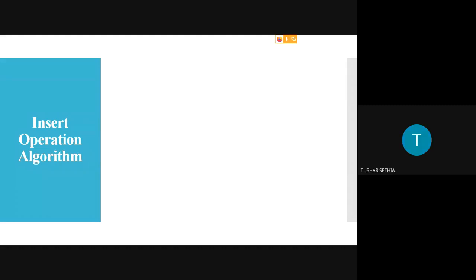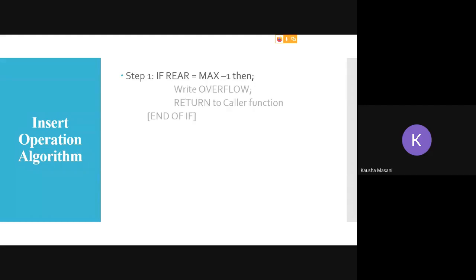Rear is equal to max size minus 1. So if that is the condition, that means the queue is full. You cannot go for your NQ. But if this is false, then which scenario are we checking? First of all, scenario number 1: the element which we are going to insert, whether it is the first element. So how can we check that?